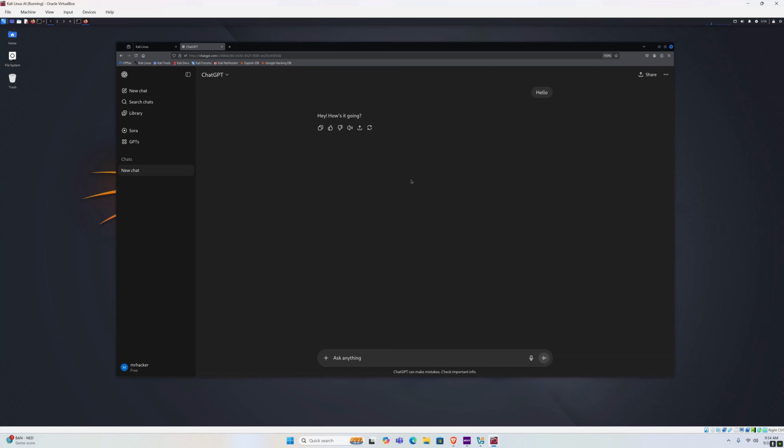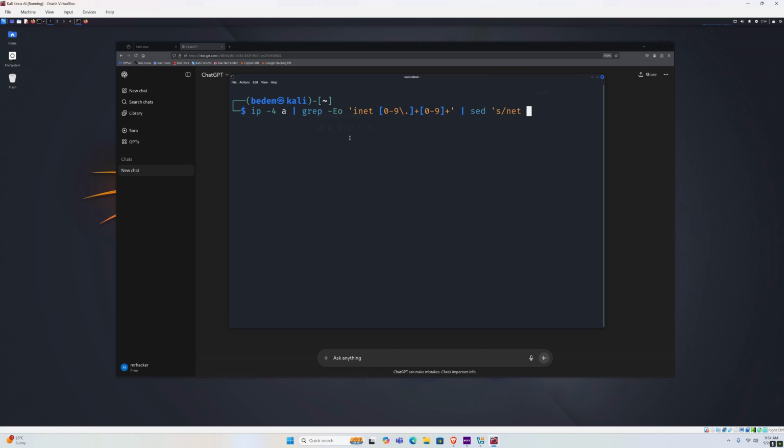So first of all, after you have changed your Kali Linux network settings to bridged adapter, you want to type this command in your Kali Linux: ip -4 a, and then pipe grep -eo, quotes, inet and then some regex, [0-9] backslash dot close brackets plus, [0-9] plus and close quotes, and then pipe again, sed and then under the quotes we type s/net space / and then the quote at the end.